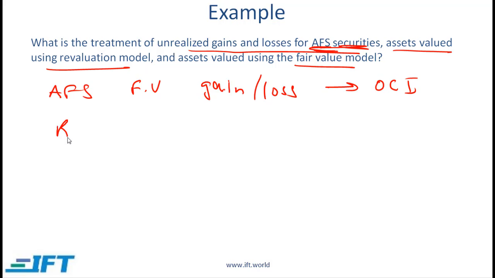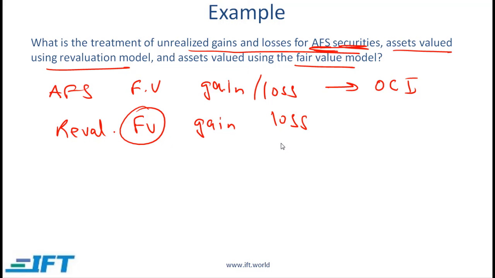Then we talked about the revaluation model earlier in this lecture, and there we said that assets need to be shown at fair value when they are revalued. But there is a difference in how we deal with gains and how we deal with losses.